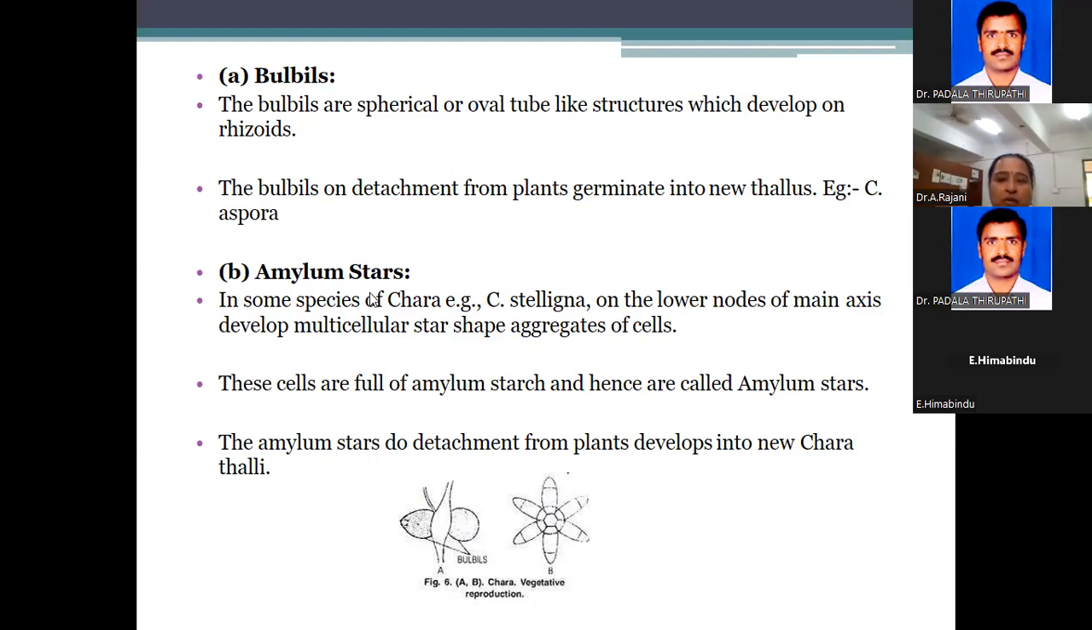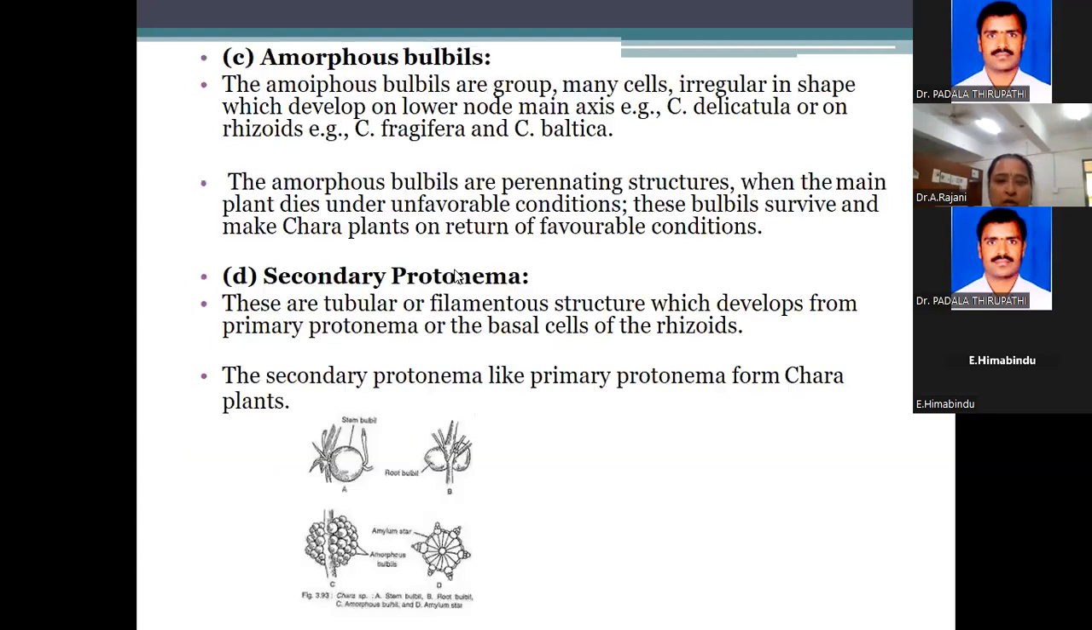With these amylum starch, the main axis node part develops multicellular star-shaped aggregations. These star-shaped aggregations are full of amylum starch. That is why the name is amylum starch. The amylum starch detaches from the plant to develop a new Chara plant. See, listen carefully. This amylum starch is the most important for the expected question.